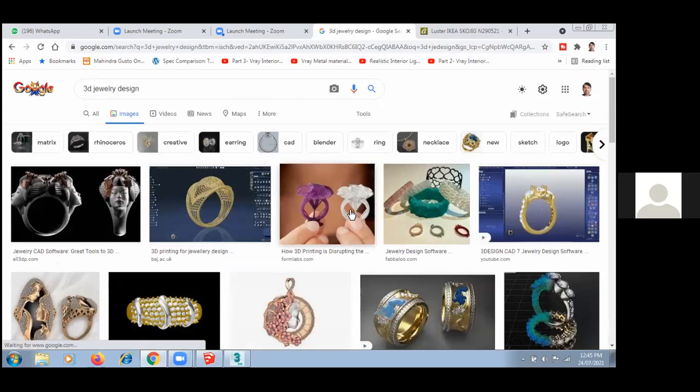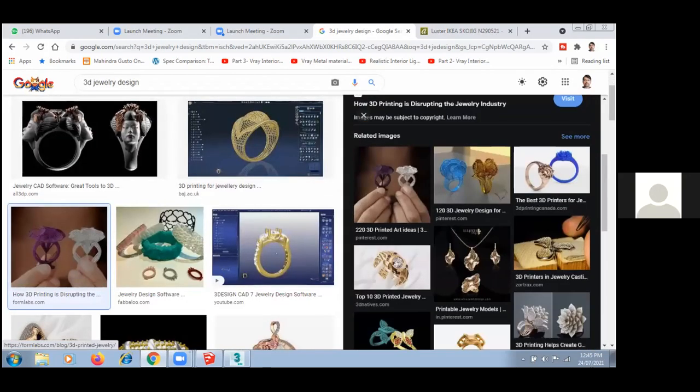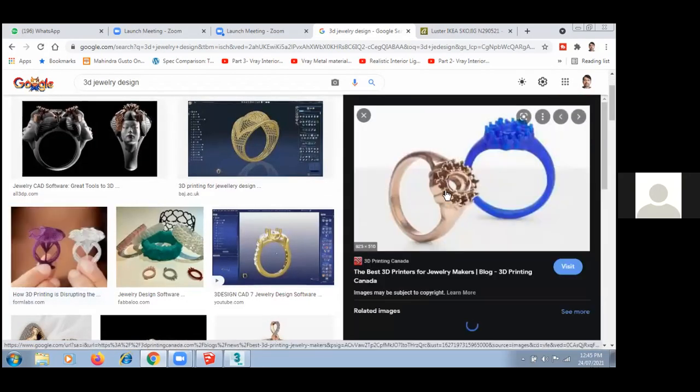CAM is computer aided manufacturing, right? So you can directly create your object with this kind of software, and directly with the machine you can have this kind of resin output or plastic output, right? You can see this. So this is your 3D printing of that particular jewelry. Can you see this? Yes, sir. Okay, so for manufacturing purpose they are using this.